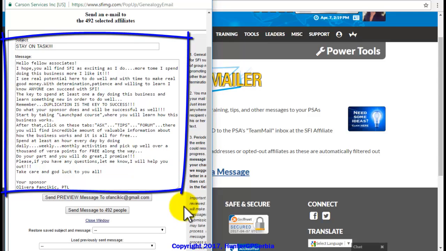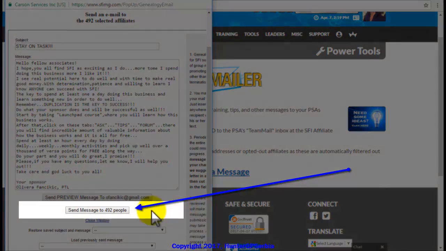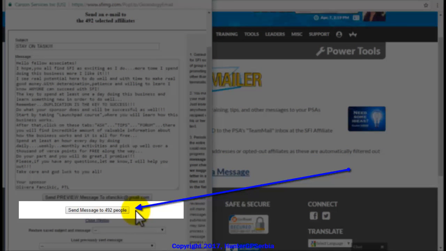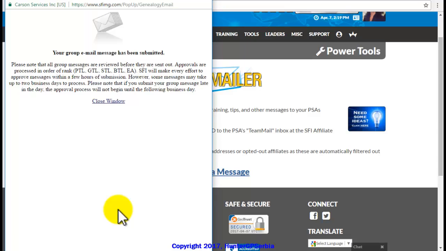And now, as you can see, you have the option to send this team email to all of your direct members, that is, to your PSAs. Click now on the Send Message button and your email will be sent to your PSAs.